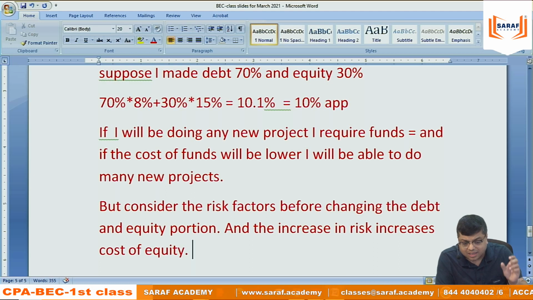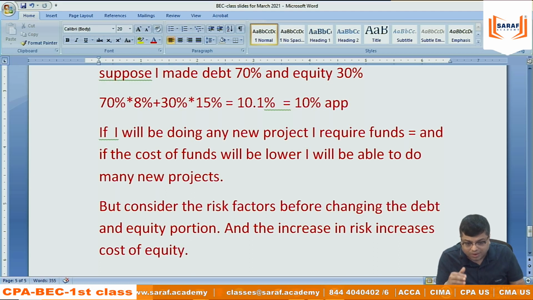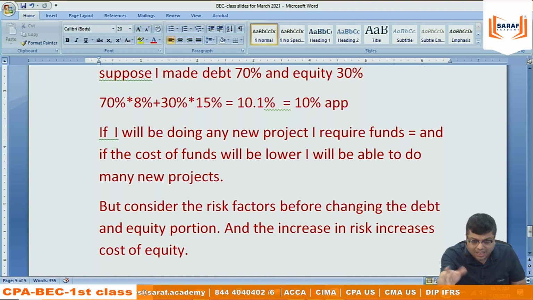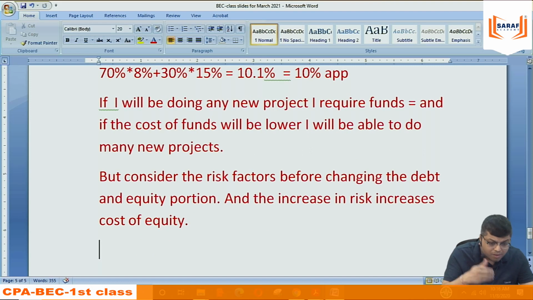We are saying that there is no formula for this. Even if you study finance, and we will discuss in coming classes, you will see that there are formulas for reducing the cost of capital, but they are not going to work everywhere. The formulas are there, but the formulas are not applicable in every practical situation. So there is no formula like that. One more thing we need to understand.